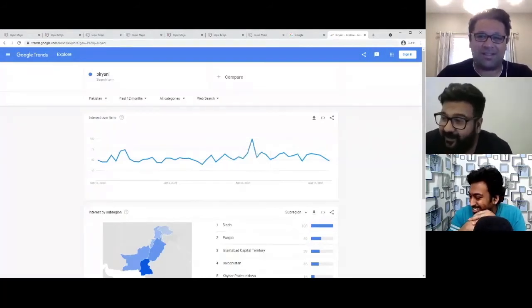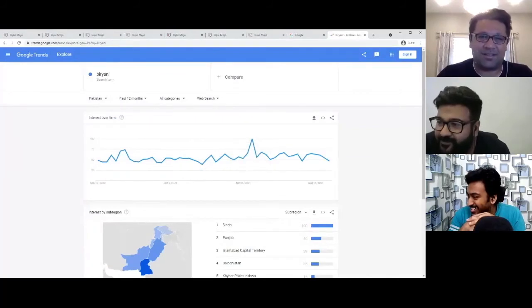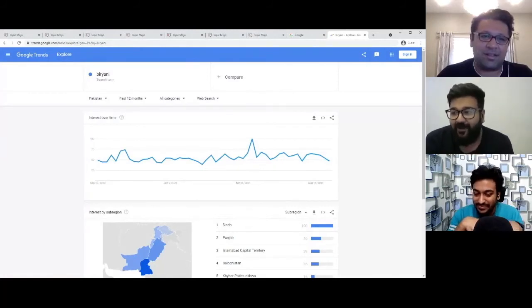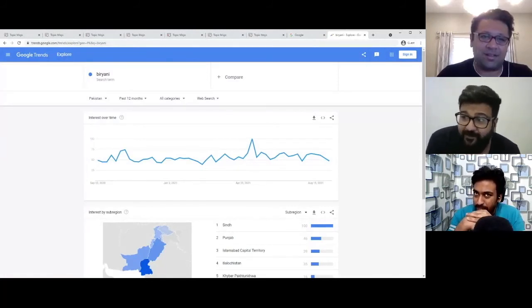There's a question here. Apart from Google, any other sources you are using for keywords? Google is king, but just curious. We were thinking about AI for a bit, NLP, but we were thinking of building it on our own.